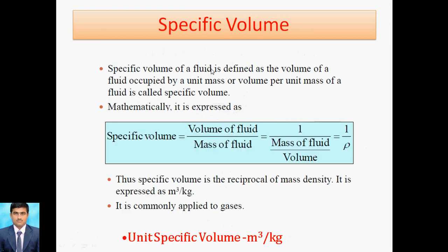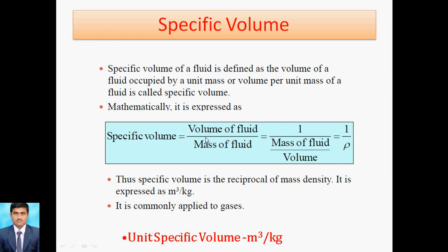Now the next term is specific volume. Specific volume is nothing but the volume of the fluid divided by the mass of the fluid, or you can say 1 by rho. 1 by rho means it is the reciprocal of the density, and that is called specific volume.